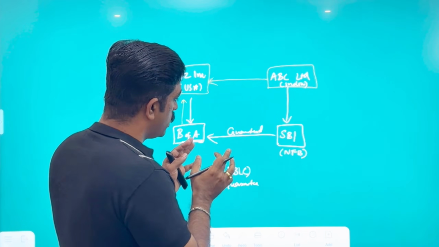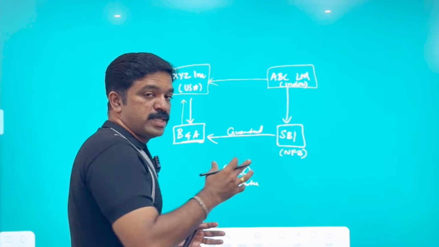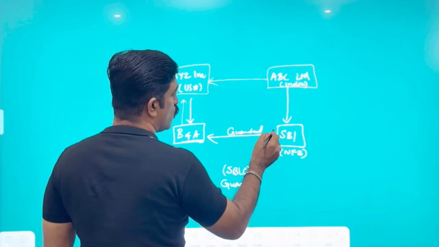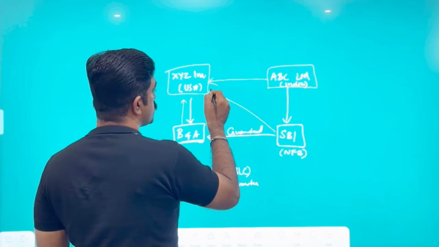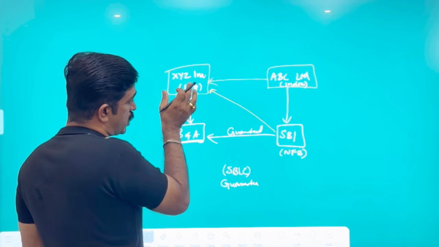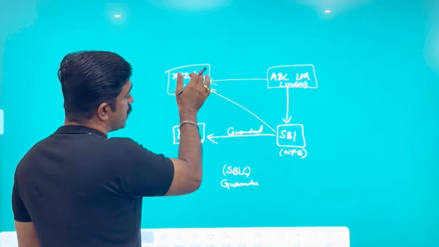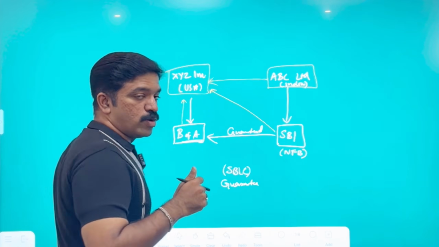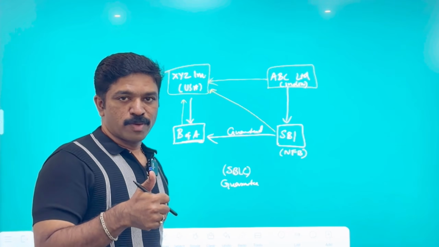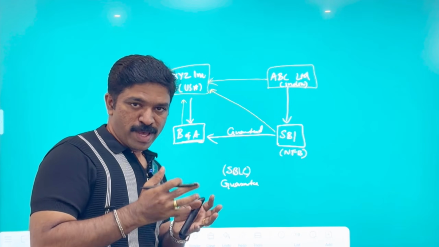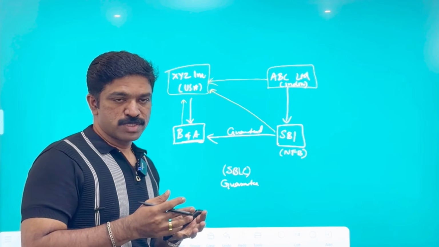Now, how will SBI evaluate this SBLC? Number one, they will look into the exact position of XYZ Incorporation: what is the business, what is the business model, what are the cash flows they are going to generate, and whether they will be able to manage their credit facilities on their own. That is a fundamental requirement.